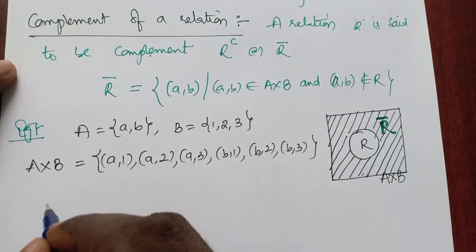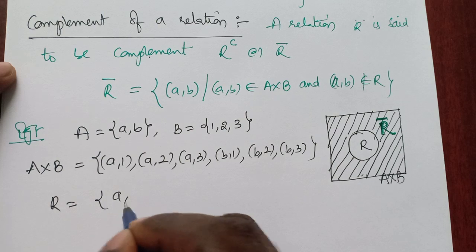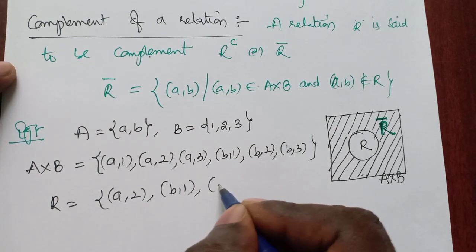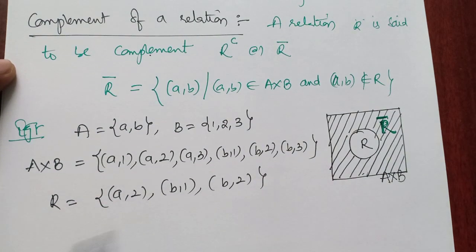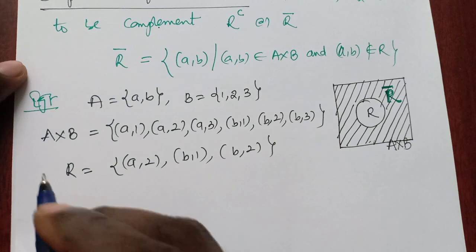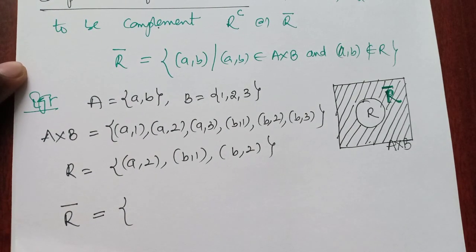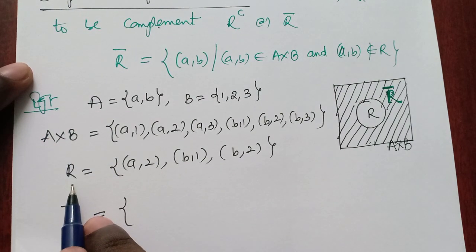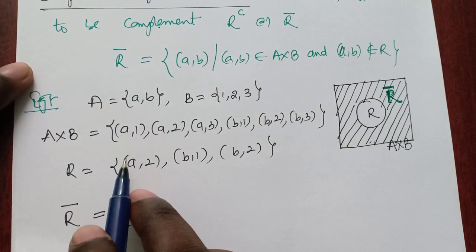Okay. Now suppose we consider a relation, which is (a, 2), (b, 1), and (b, 2). So this is our relation. Now we need to find R complement. So the elements present in A cross B but not in R. We take the elements present in A cross B only.